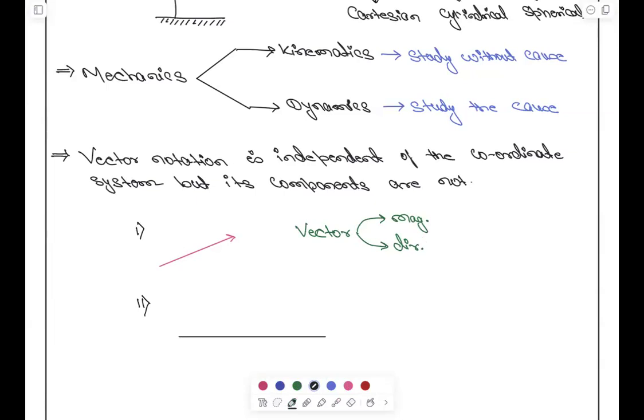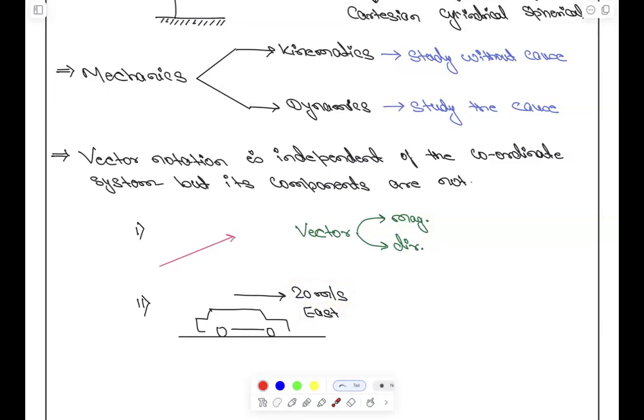let's say a car is moving in this direction. It has a speed of 20 meters per second and it is going east. As long as this 20 meters per second is constant and the direction is constant, can I say that the velocity is constant? Yes or no? Yes, sir. Velocity is not changing. So vectors are something which have magnitude as well as direction.